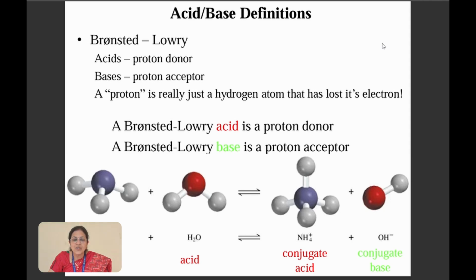A proton is always a hydrogen atom which has lost its electron. According to Lowry, an acid is defined as a proton donor, and base is defined as a proton acceptor. In the reaction, a base reacts with an acid to form a conjugate acid and a conjugate base.